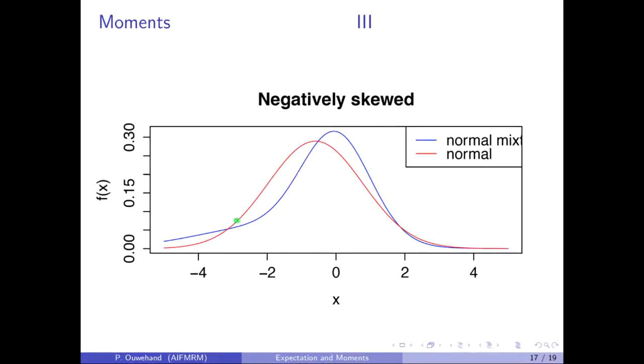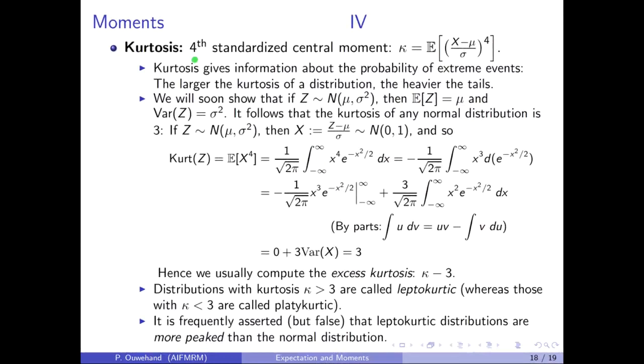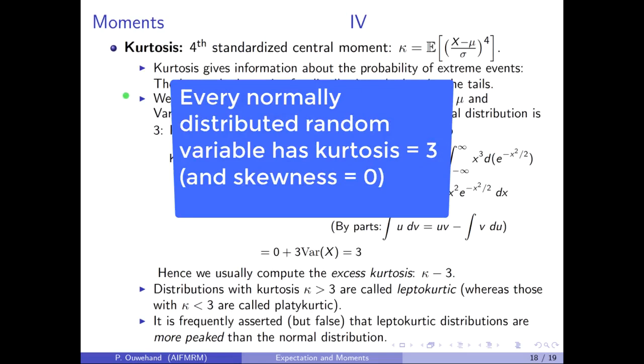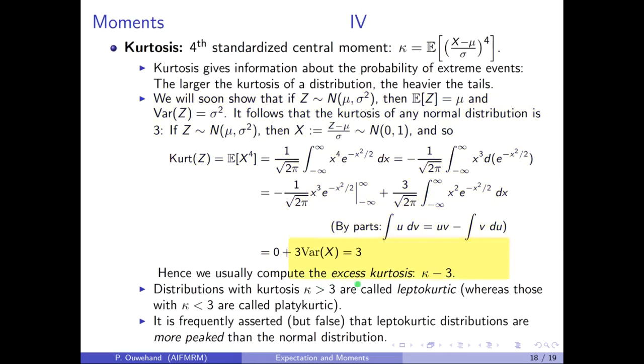In red here we show the standard normal distribution, and we've got a negatively skewed distribution shown in blue here. As you can see, there is more mass in the left tail here. The kurtosis is the fourth standardized central moment, and it gives information about the probability of extreme events. The larger the kurtosis of a distribution, the heavier the tails. You can follow the computations on this slide yourself to show that the kurtosis of any normal distribution is 3, and therefore we usually will compute the excess kurtosis.